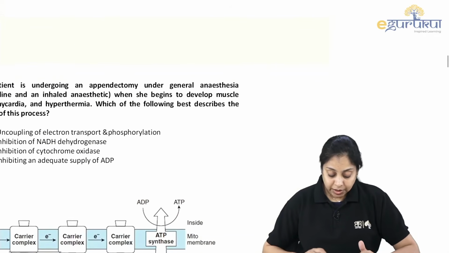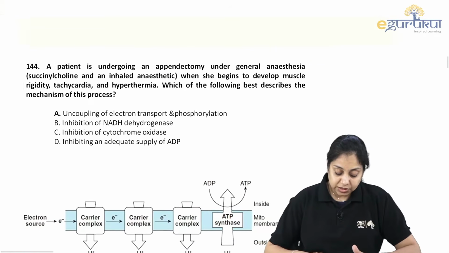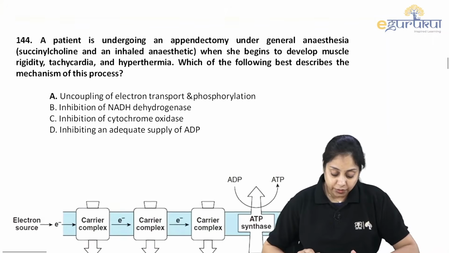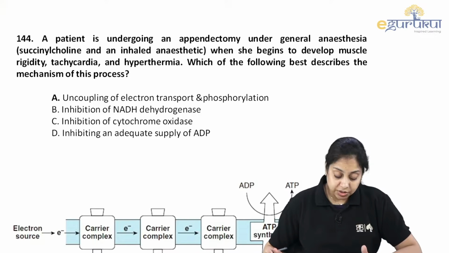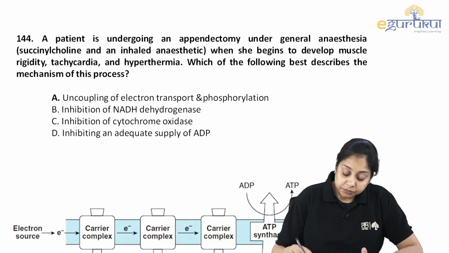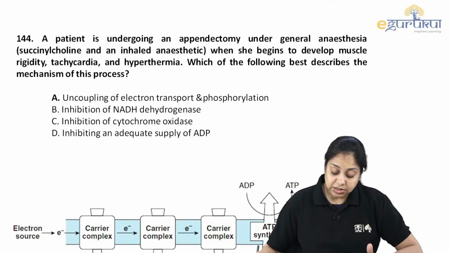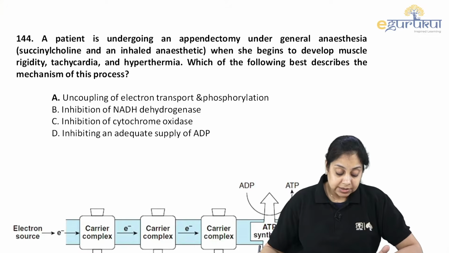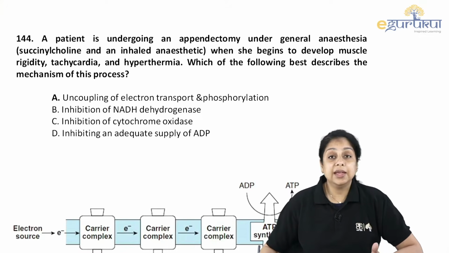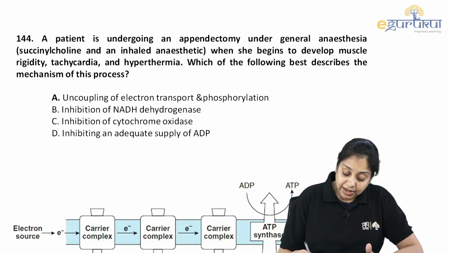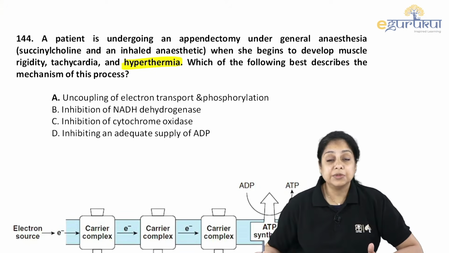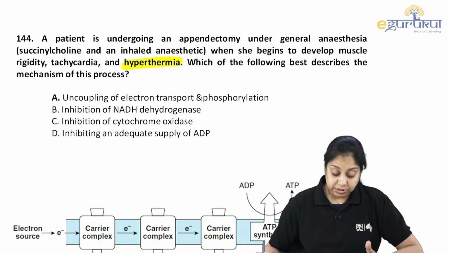Let's move forward. There was a previously asked question, similar to this kind of question, related to the electron transport chain. The question says a patient is undergoing an appendectomy under general anesthesia, such as succinylcholine or inhaled anesthetics. When she began to develop muscle rigidity, tachycardia, and hyperthermia, which of the following best describes the mechanism of this process?